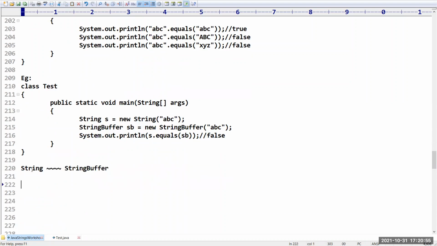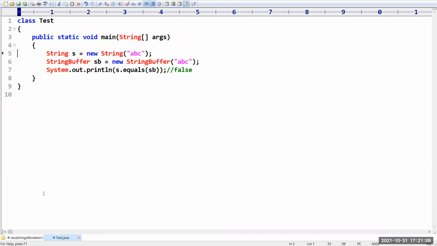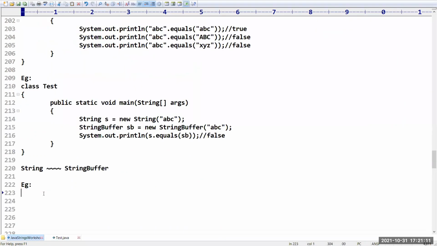Sometimes it is our requirement to convert string to string buffer to string. So many operations we are going to perform parallelly. For this requirement, we have one special function. What is that function? It is going to return a boolean value, and it is contentEquals. The argument for this is a string buffer, so it will take a string buffer and a string, and you can check for content. The argument must always be a string buffer.